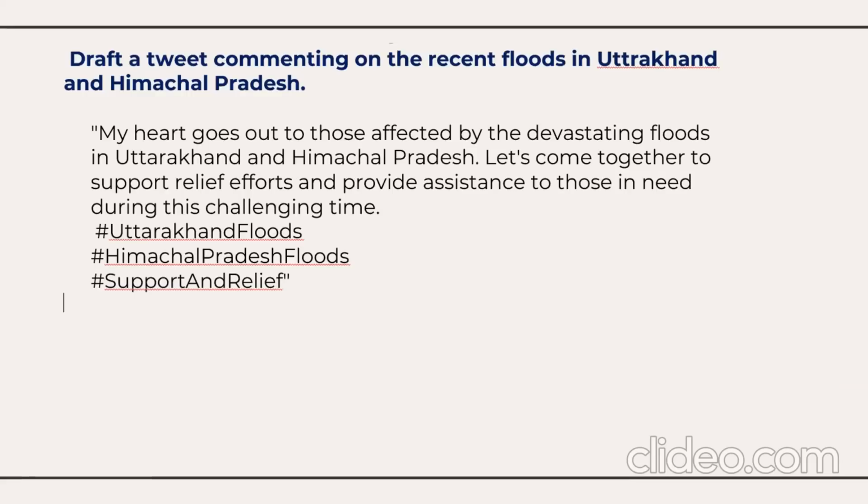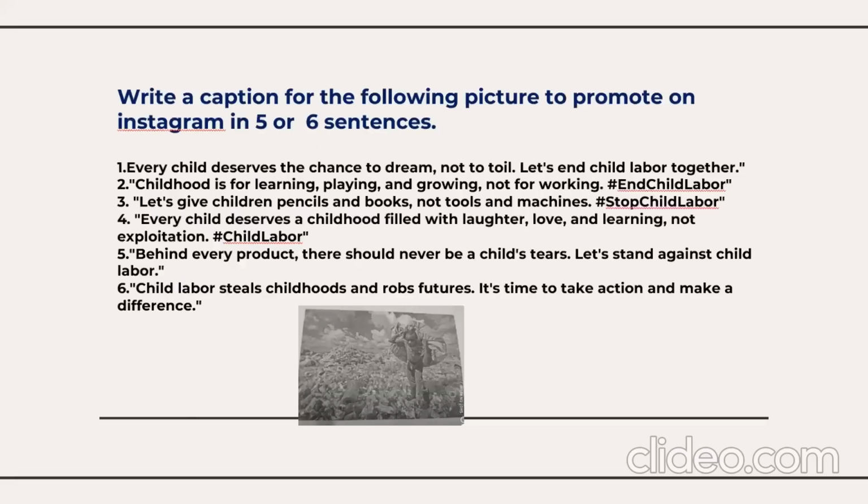Tweet, for example: draft a tweet commenting on the recent floods in Uttarakhand and Himachal Pradesh. That question was asked last year. So you can write the tweet: my heart goes out to those affected by the devastating flood in Uttarakhand. Then use the hashtags. This is how you need to write if you are opting for the tweet. Suppose you want to write an Instagram caption: the image will be given on the question paper and you write some captions. I have given quite long captions here, but you can use very short captions. You can give the hashtags. This is how you are going to opt for these questions from the last section.